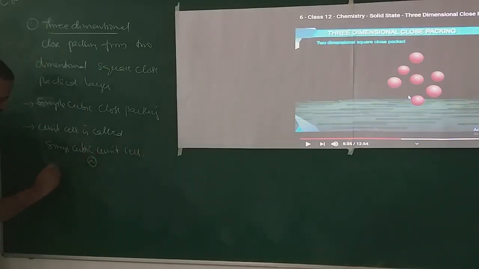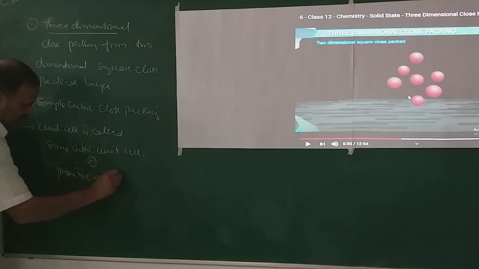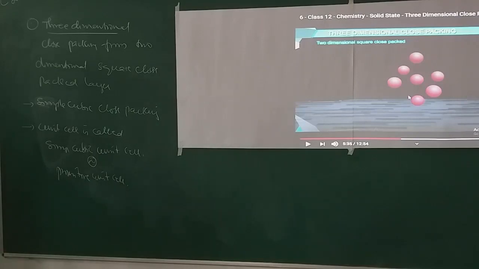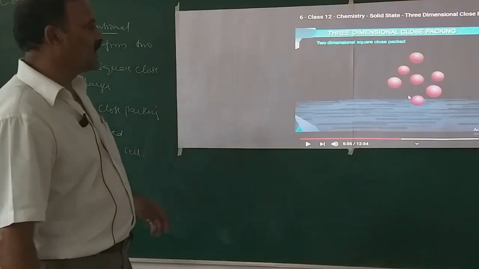It is also called primitive unit cell. This can be explained by using this animation.